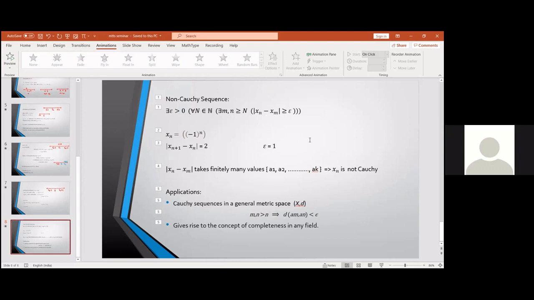xn equal to 1 by n. And why is it Cauchy, or where does it converge? Because if we take mod xm minus xn, I can write it as 1 by m minus 1 by n. So using the triangle inequality, this will be less than or equal to mod 1 by m plus mod 1 by n. So both of them are less than epsilon, and this entire thing becomes less than 2 epsilon.